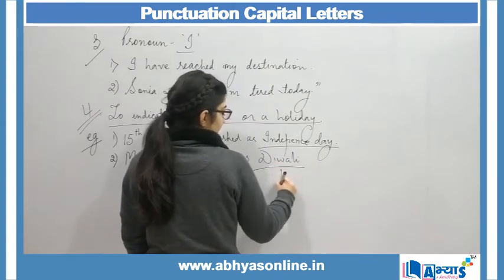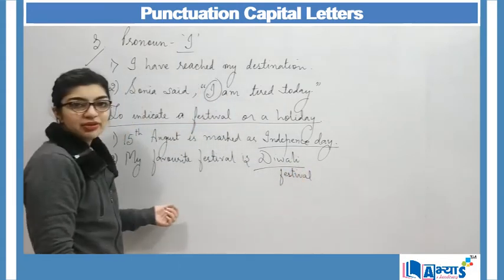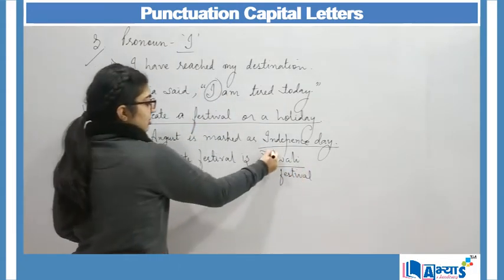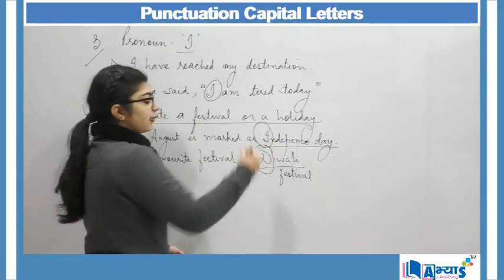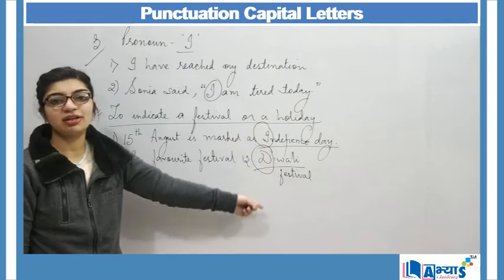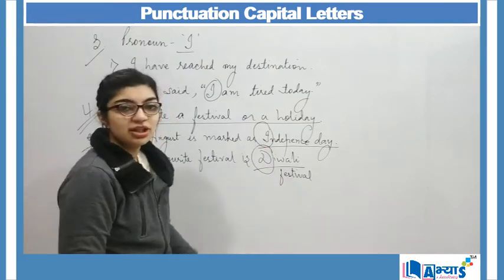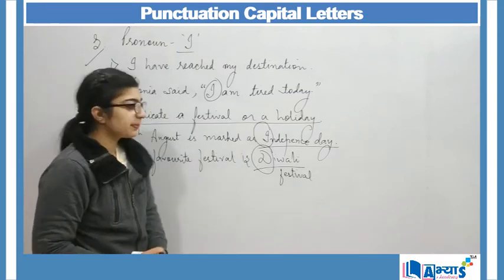Now Diwali over here is again a festival because I've already said that my favorite festival is Diwali. So D of Diwali and I of Independence Day both are capitalized. Why? Because one marks the holiday and another represents my festival. So this is another use of capital letters.